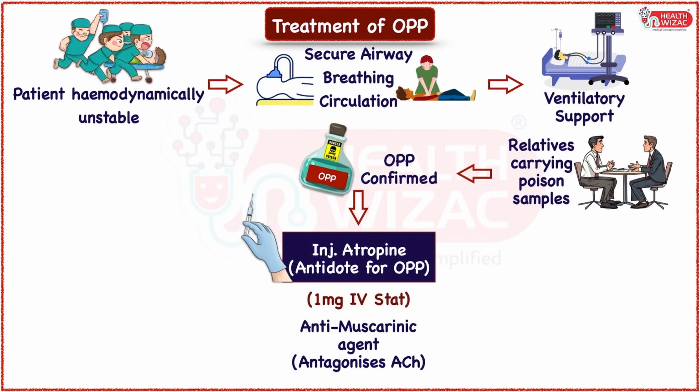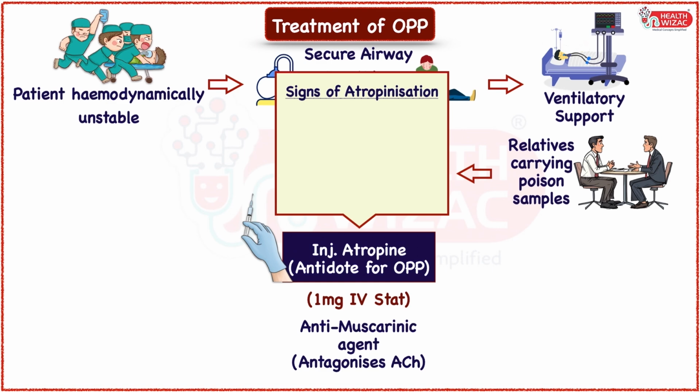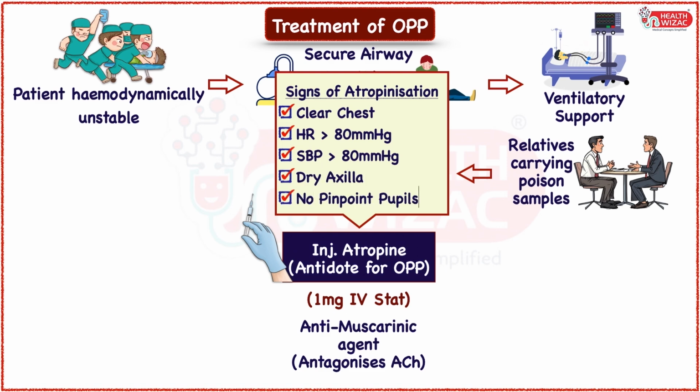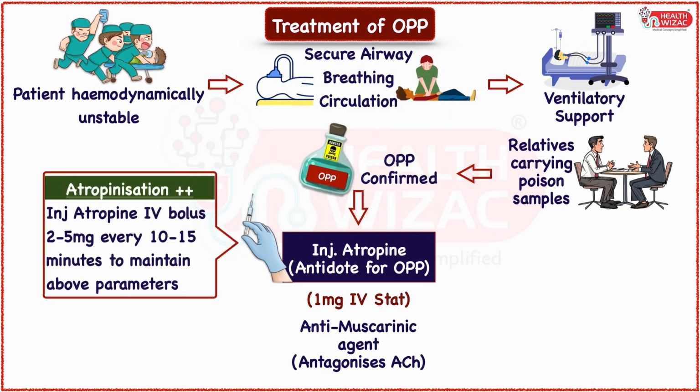Atropine is given in a dose of 1 mg IV stat and signs of atropinisation should be checked, which includes clear chest, heart rate of more than 80 per minute, systolic BP of more than 80 mm of mercury, dry axilla, and no pinpoint pupils. If above signs are achieved, then depending upon the signs and symptoms, atropine bolus of 2 to 5 mg every 10 to 15 minutes should be given to maintain the above parameters.